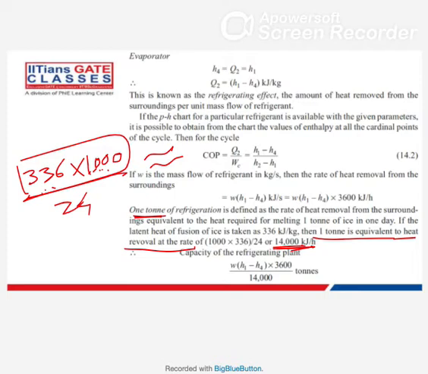This will give you the definition of this one ton of refrigeration. Now this is kilojoule per hour. Now quickly please divide 14,000 with 3600. Just divide and tell me the answer.